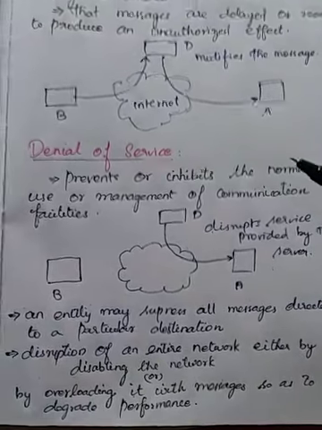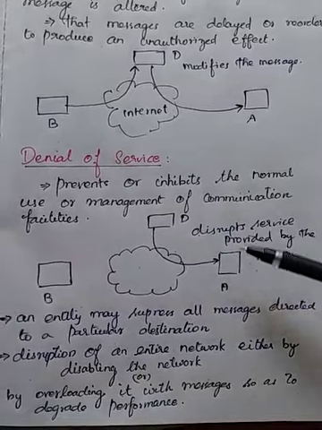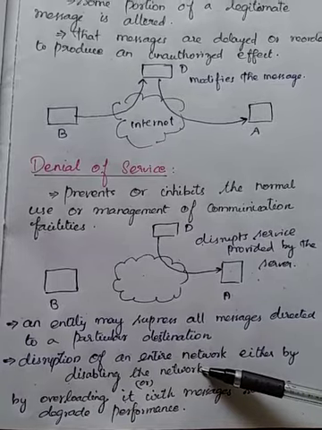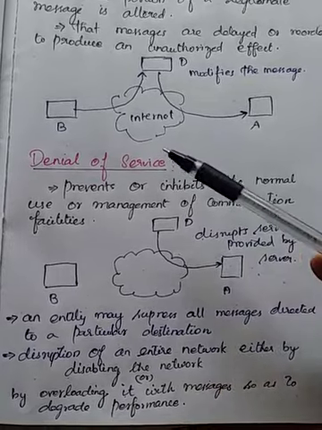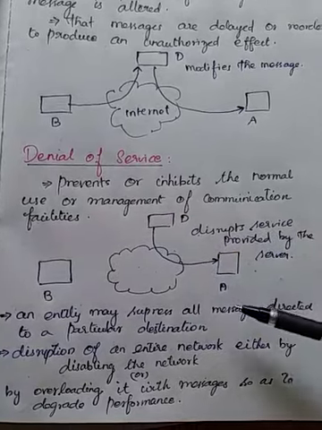And the next attack is the denial of service attack. Here denial of service is disabling the network. If we disable the network, we may not be able to get the services. So that is denying the services. That is another attack, the denial of service attack.